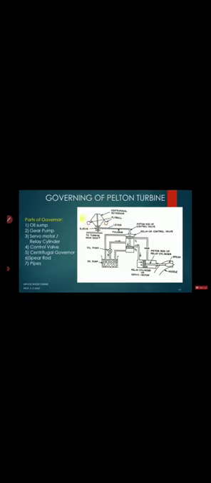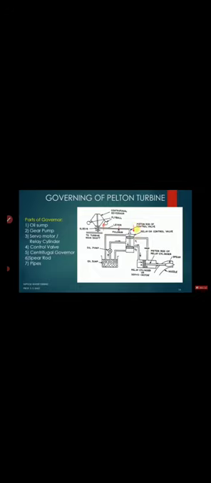When the fly ball moves upward, the sleeve will also move up, and as the sleeve moves up, this side part of the lever will move up, and as the lever moves up, this other side part of the lever will move down. So here is a fulcrum. Because of the fulcrum, when this part moves up, this part goes down.